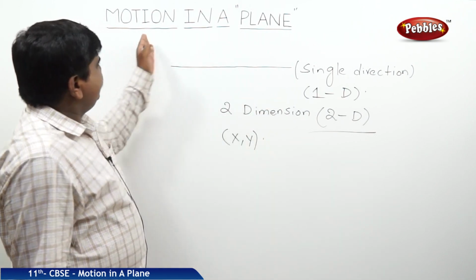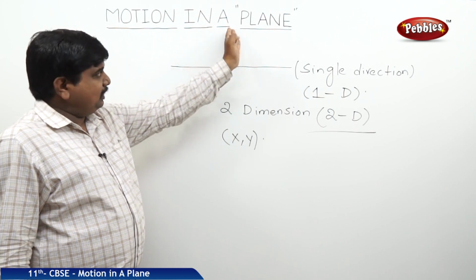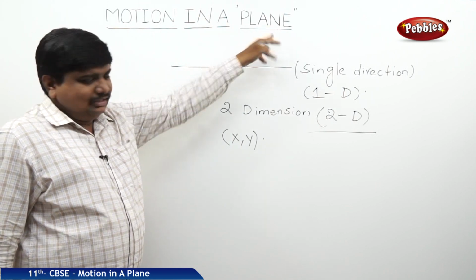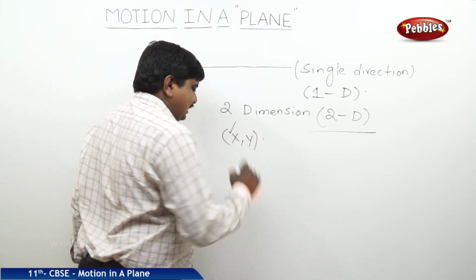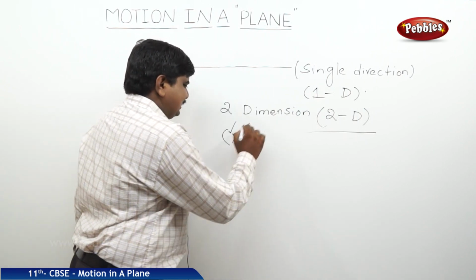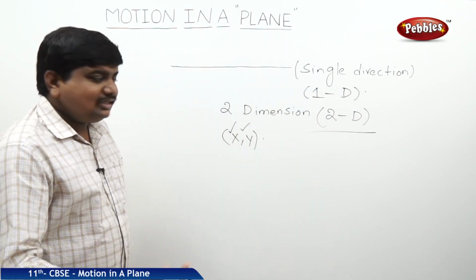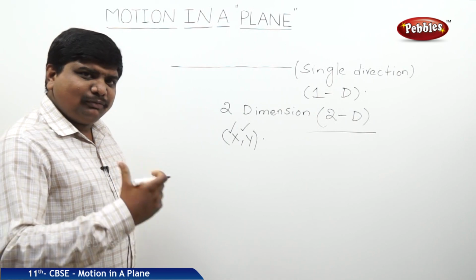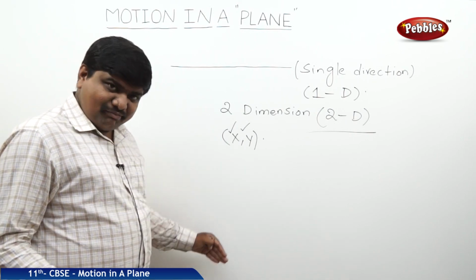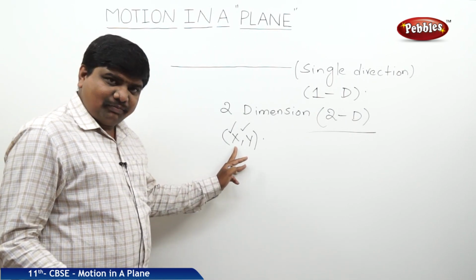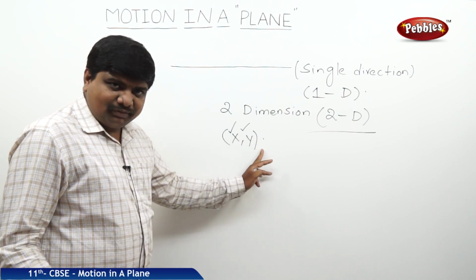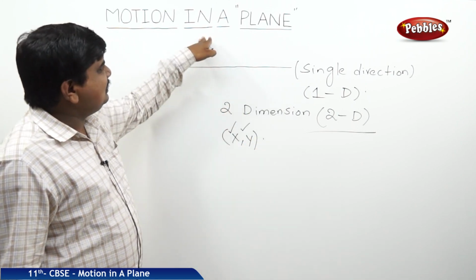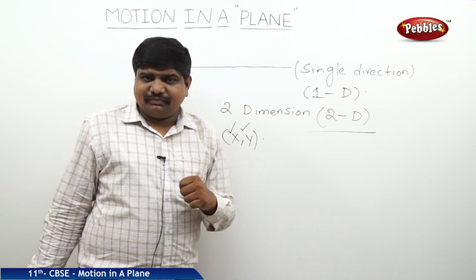That means if you want to describe the motion of a body in a plane system, it should have a displacement along the x-axis as well as the y-axis. That means we are going to describe the motion of a body as a sum of x-axis component plus y-axis component. This results in the motion in a plane concept.